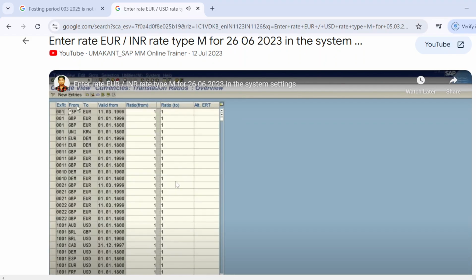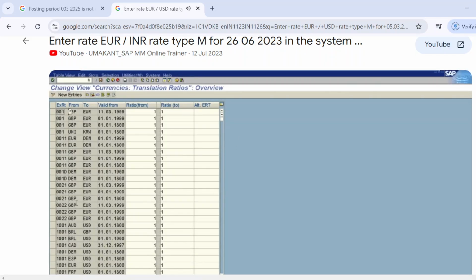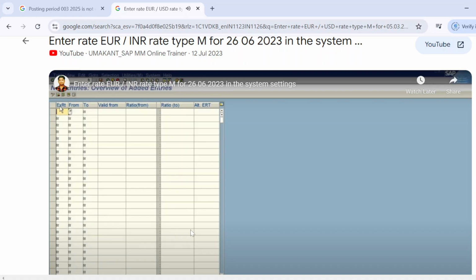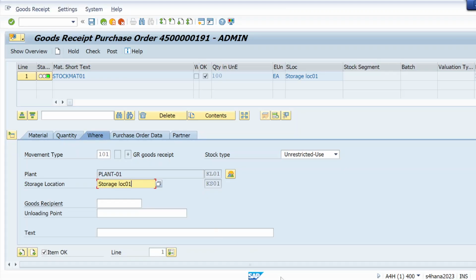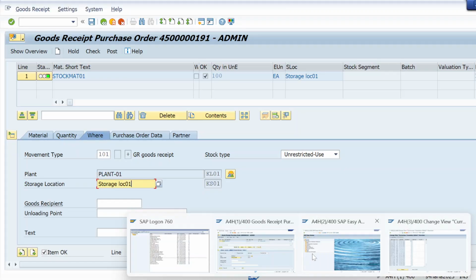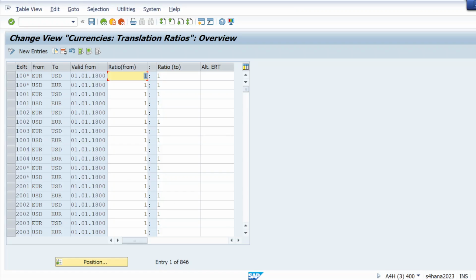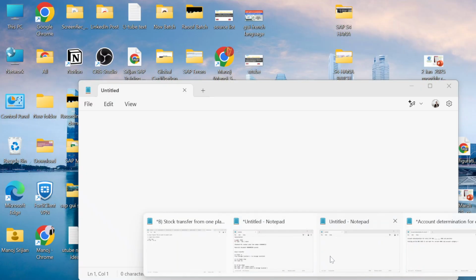So here, for euro to INR, we are not getting any information. So we need to create new entries. It is saying the exchange rate. So let me check. The conversion rate from USD to Euro, that we have to check. So USD to Euro is available. Okay, exchange rate, but for exchange rate type M, it's not available.